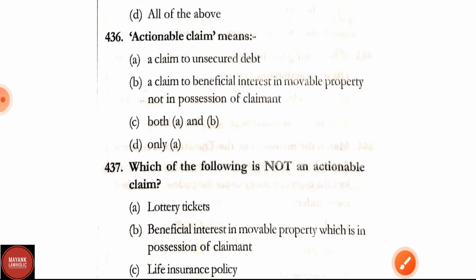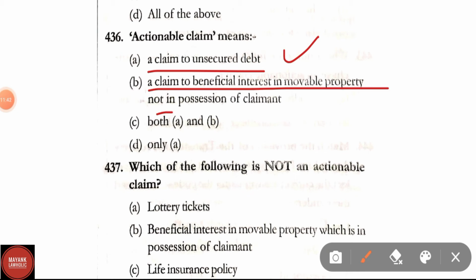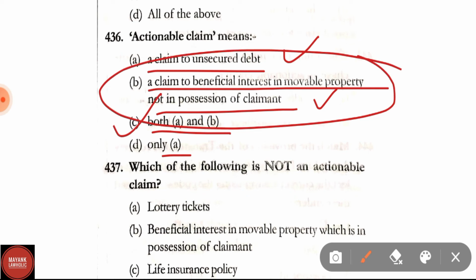Question number 436. Actionable claim means a claim to unsecured debt, or a claim to beneficial interest in movable property not in the possession of the claimant. Option C, both A and B, and option D, only A. Here option C is the right answer. Actionable claim means a claim to unsecured debt and also a claim to beneficial interest in movable property not in the possession of the claimant.